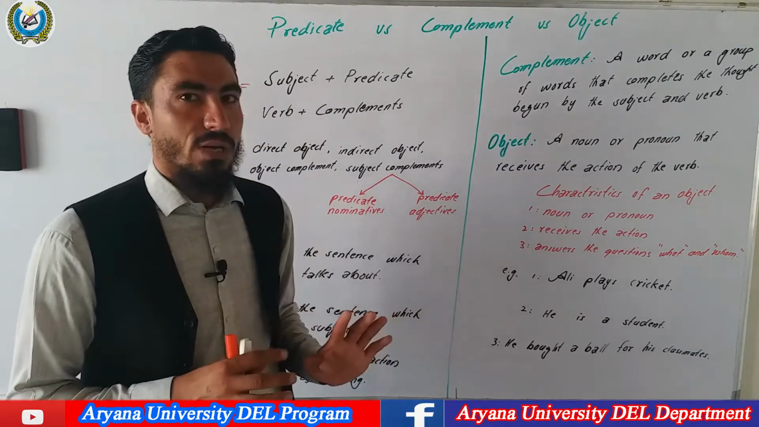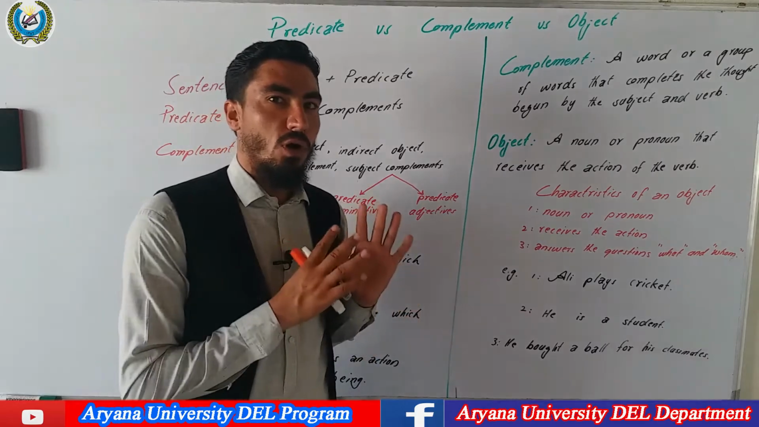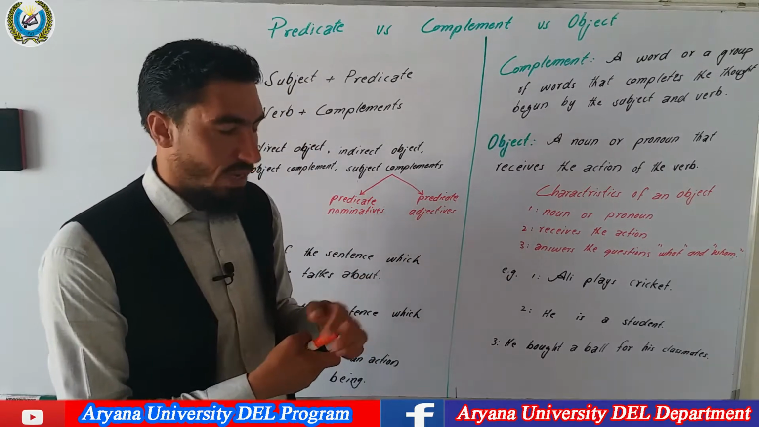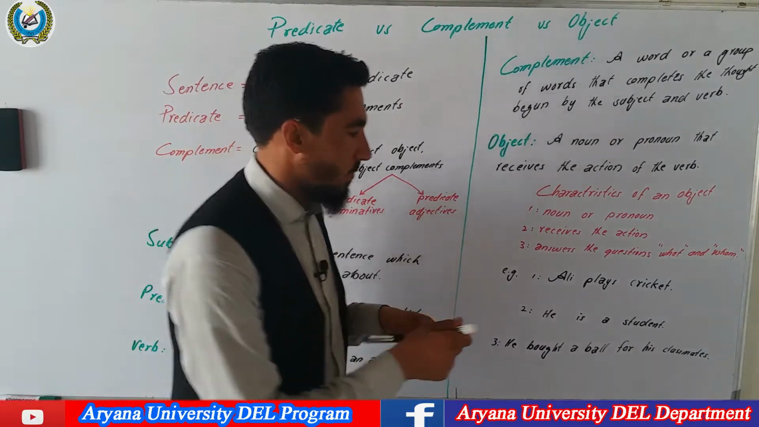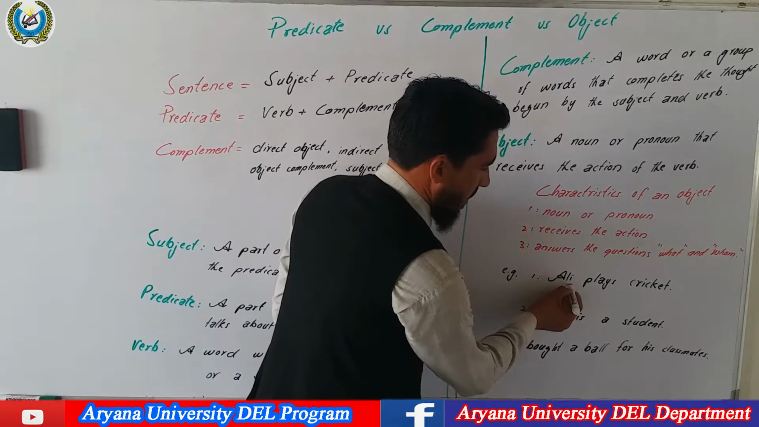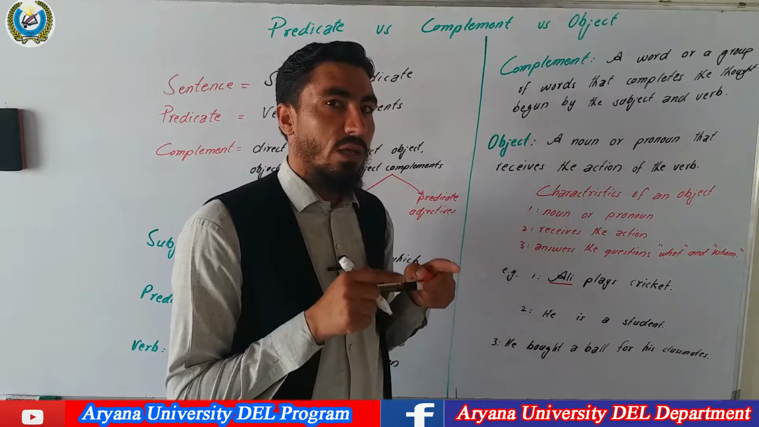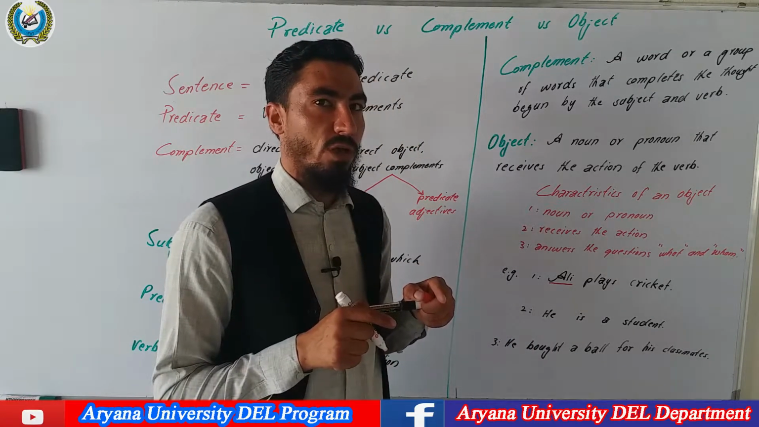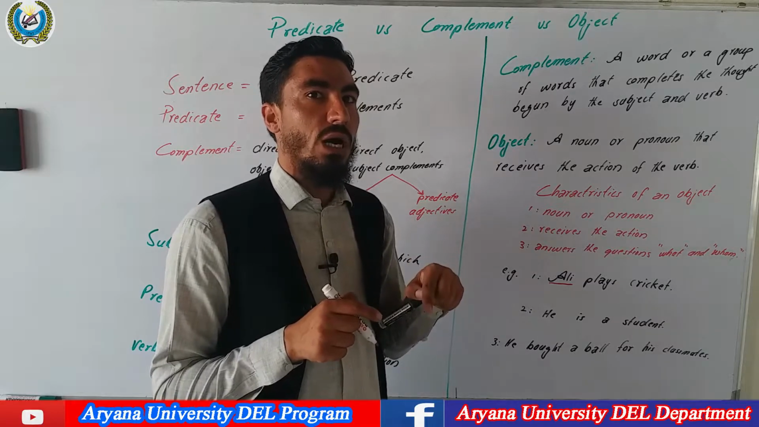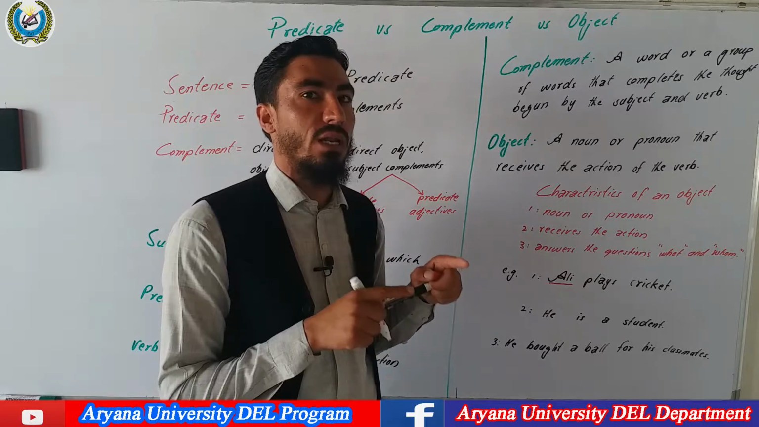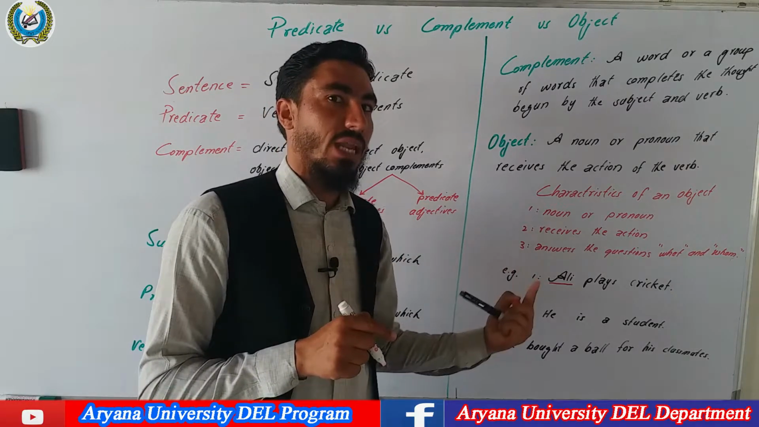Look at these three examples. We will find out all these parts in these sentences. Sentence number one is Ali plays cricket. What is the subject? Ali. The person or the thing who performs the action is called the subject, or simply we can say the doer of an action. When there is an action in the sentence, the doer of an action is called the subject.